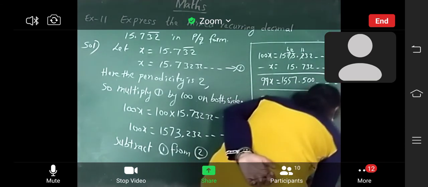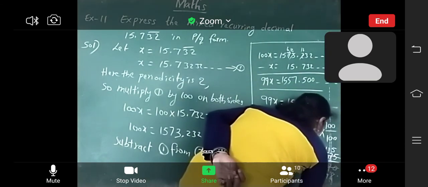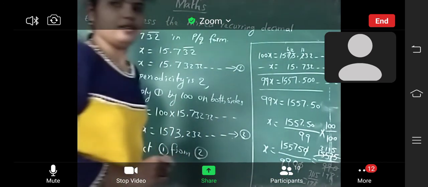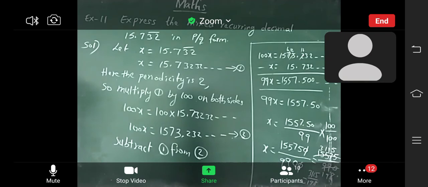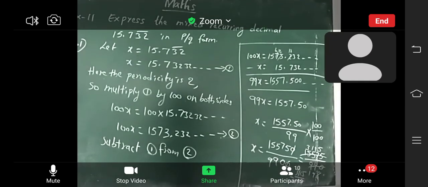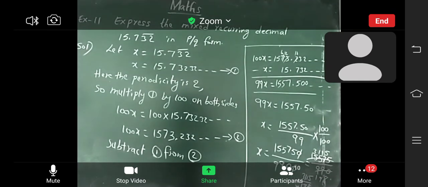So what is the answer? 315 by 198. Okay, ma'am? Come on, write. If you don't know how to convert into the simplest form, you have to leave it like that. No problem.